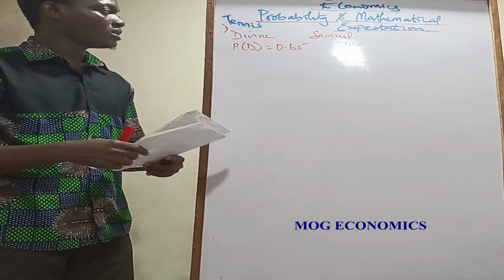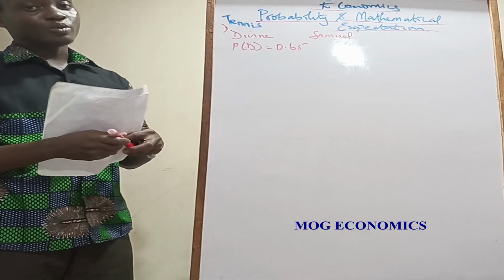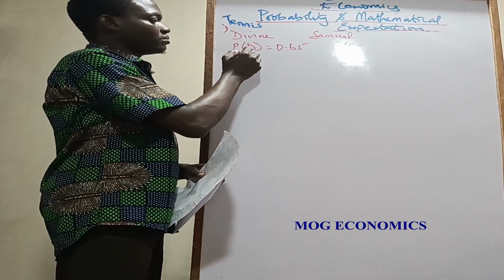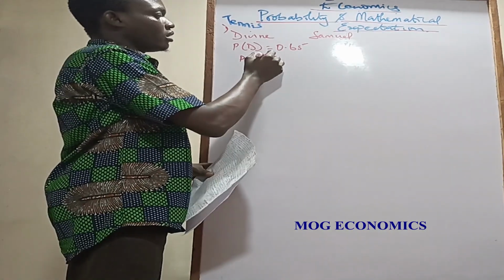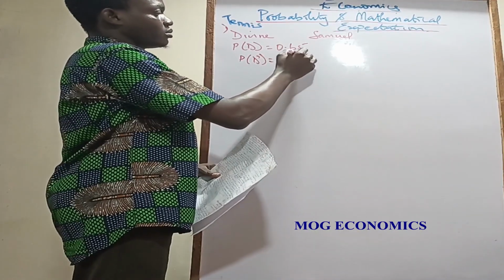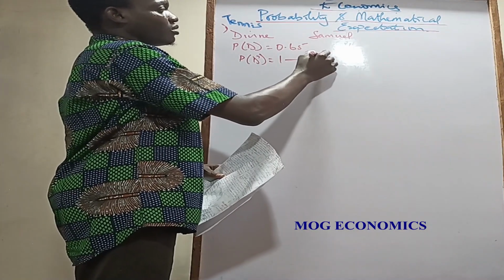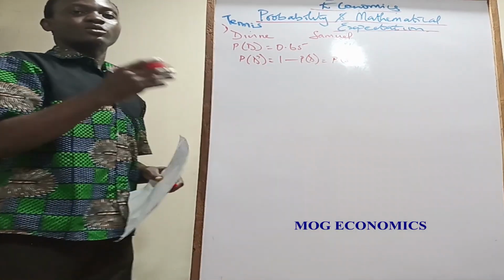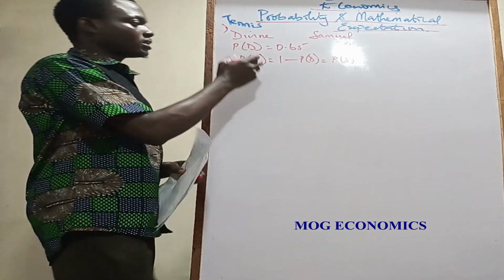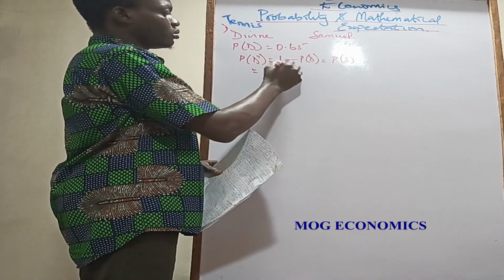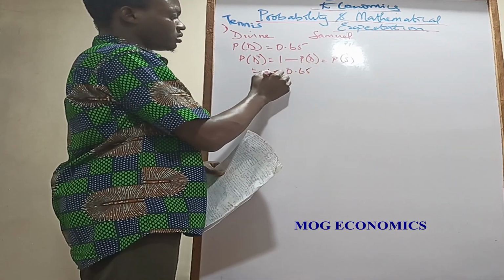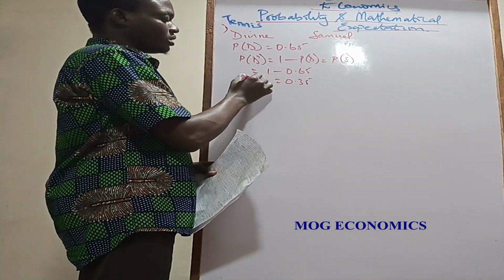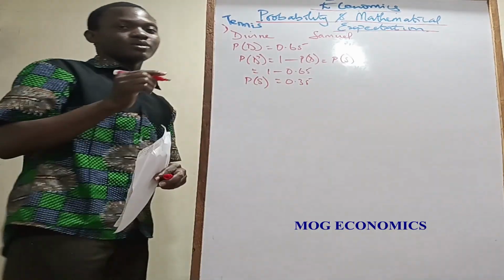So what it basically means is that the probability that Divine does not win is the probability that someone is winning for tennis. So the probability of Divine not winning is equal to 1 minus the probability of Divine winning, which is equal to the probability that Samuel wins, because somebody has to win and the other person has to lose. So we have 1 minus 0.65, which is equal to 0.35. So the probability that Samuel wins this match is 0.35 because in a game of tennis, there is no room for a draw.